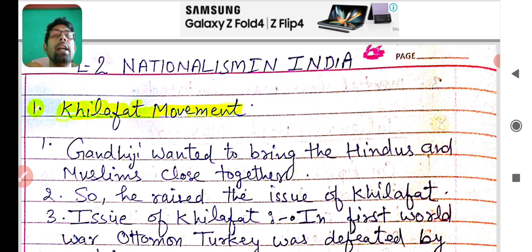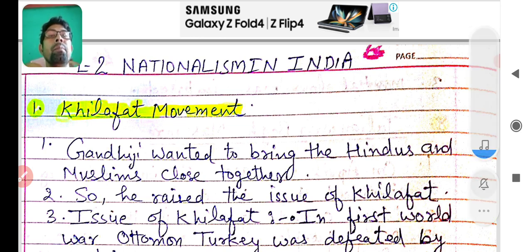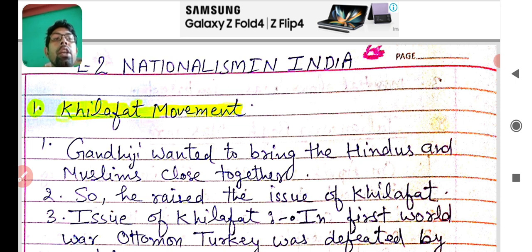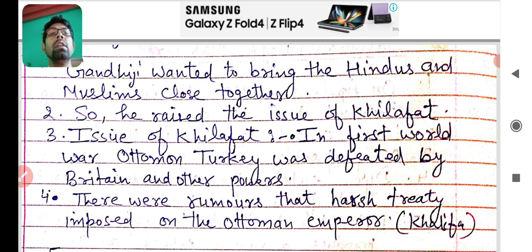Gandhiji wanted to bring Hindus and Muslims close together, so he raised the issue of Khilafat. That's why Gandhiji started the Khilafat movement, because he wanted Hindus and Muslims to be close to each other for the unity of India. Next, you will learn about the issue of Khilafat. The issue of Khilafat was in the First World War,